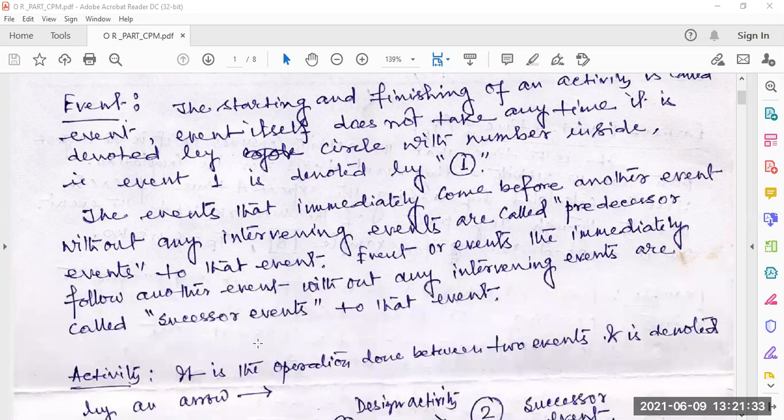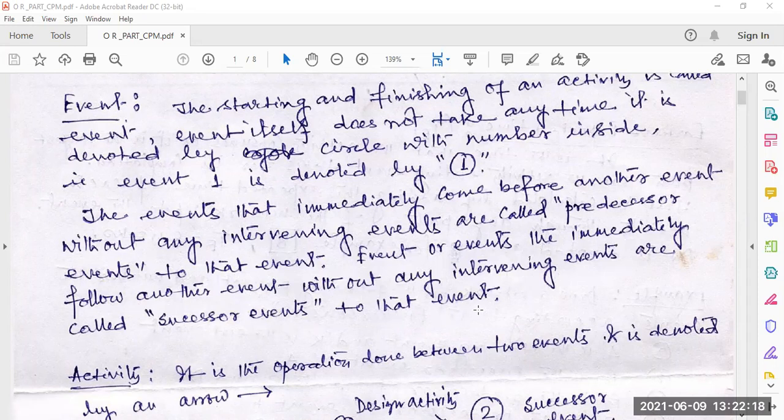The events that immediately come before another event without any intervening events are called predecessor events.